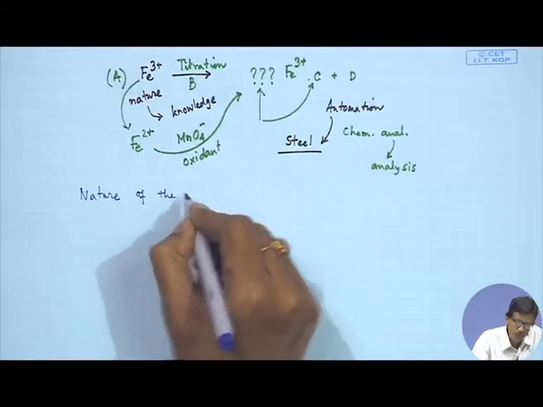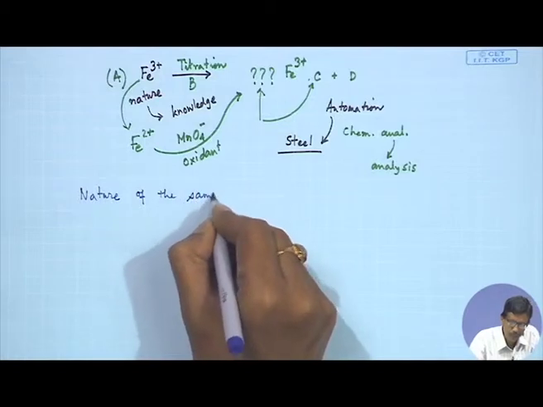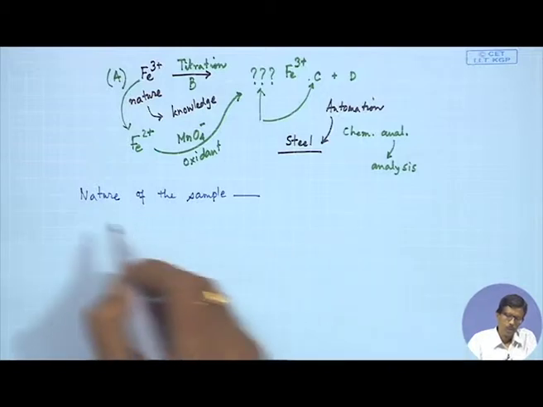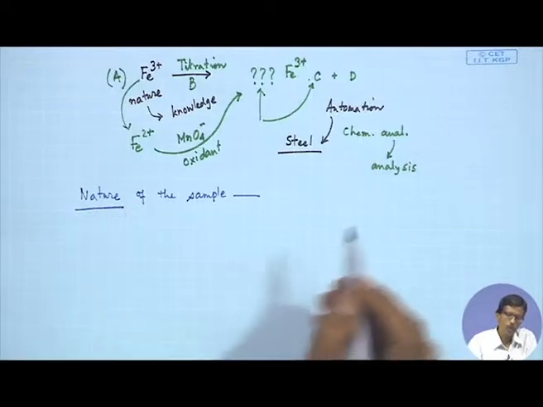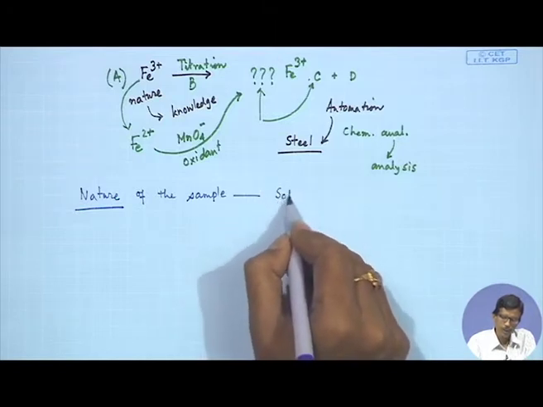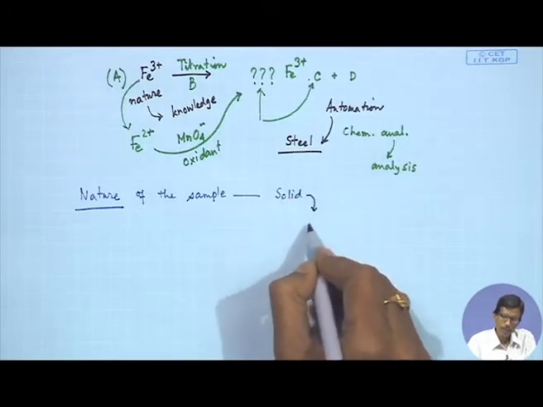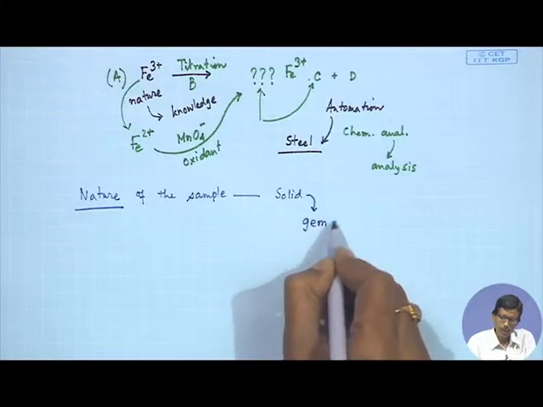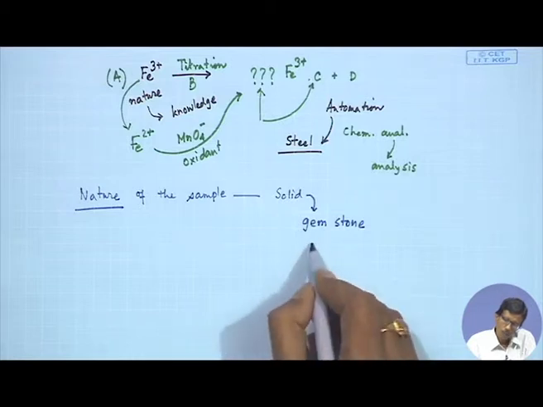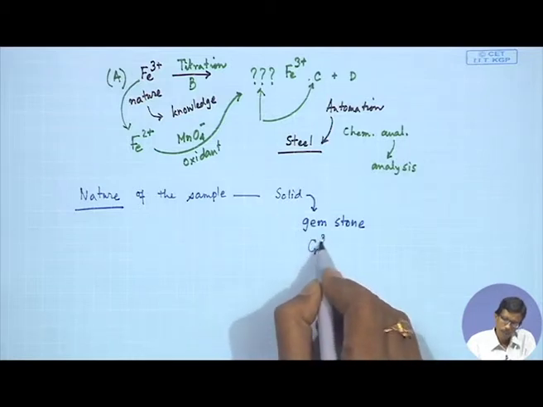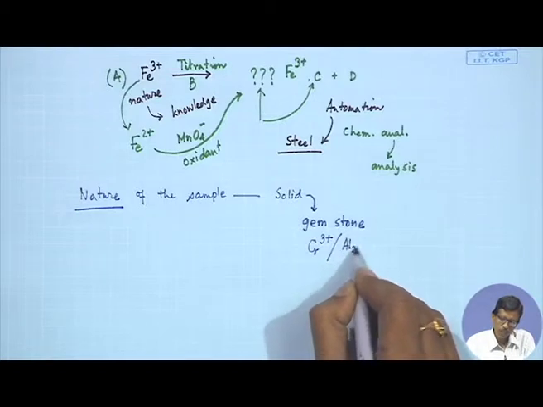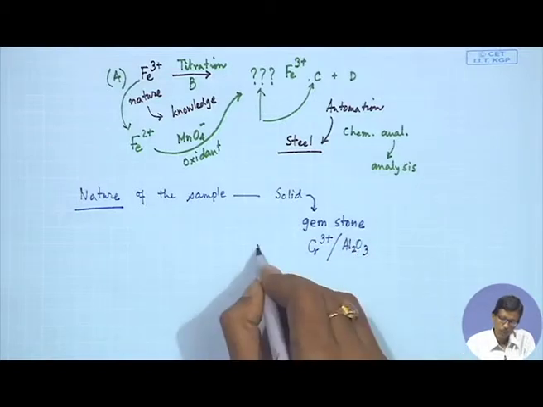So, the nature of the sample is very important. So, how we can go for this analysis? Whether it is in the solid state, like our gemstone, which contains say chromium 3 plus in a matrix of alumina, Al2O3, in ruby.